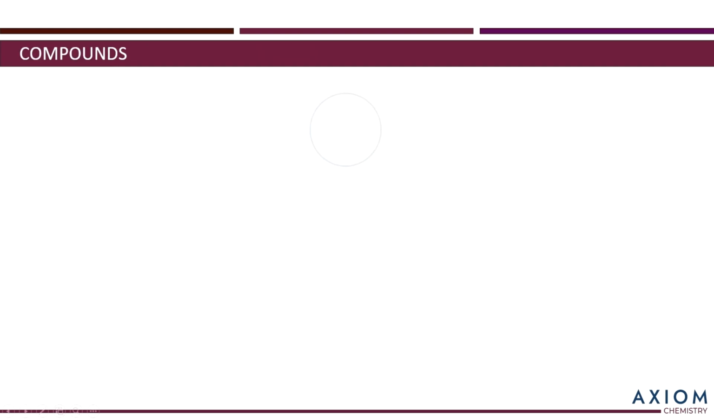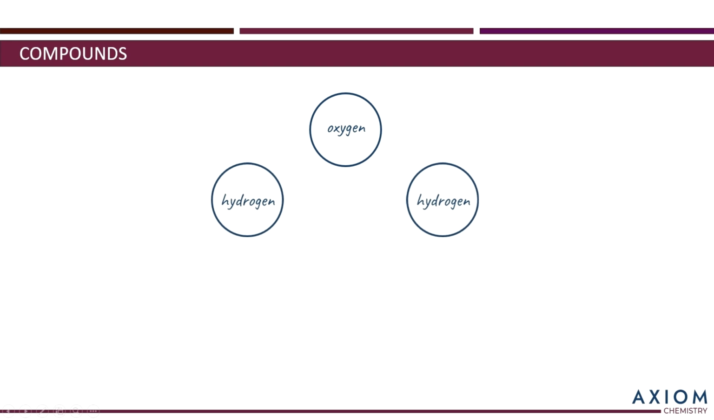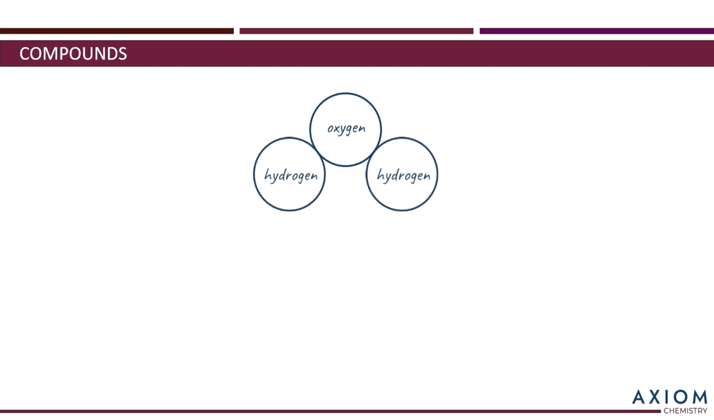Let's consider taking one atom of oxygen and two atoms of hydrogen. Now, if these three atoms reacted together, like this, they would form a compound. Three atoms from two different elements which have been joined by a chemical reaction. This is actually a really well-known compound. It's water. Now, there are two important things about compounds which you need to know.